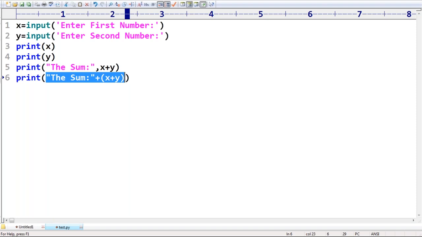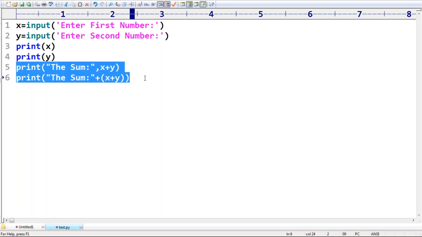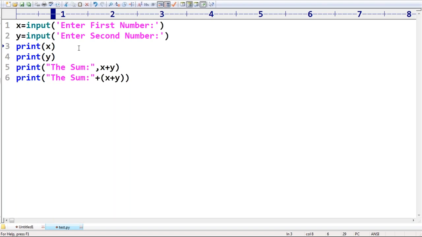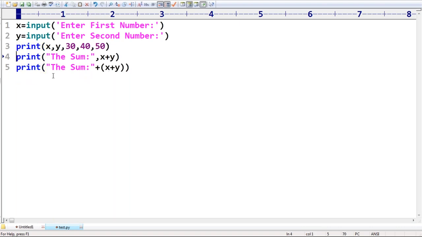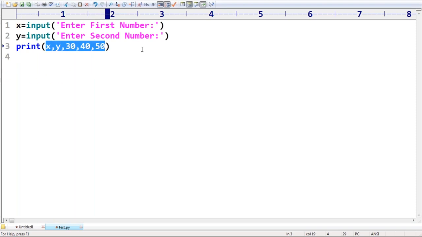But in Python it is going to expect any number of arguments. No problem at all. Instead of X comma Y, comma 30, comma 40, comma 50, only one print function is enough. By default, all these values are printed with space separation.